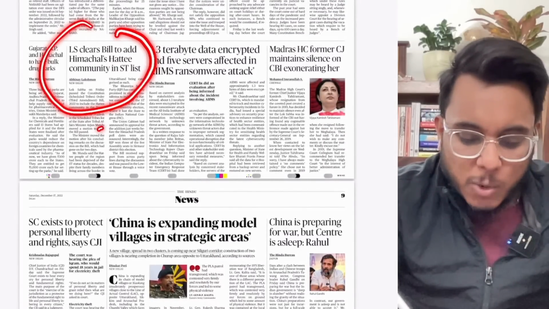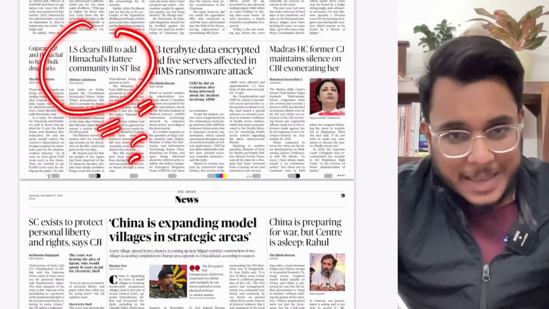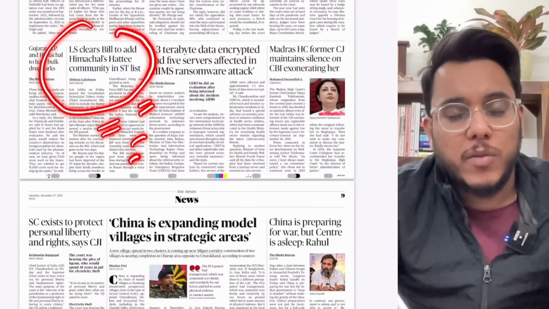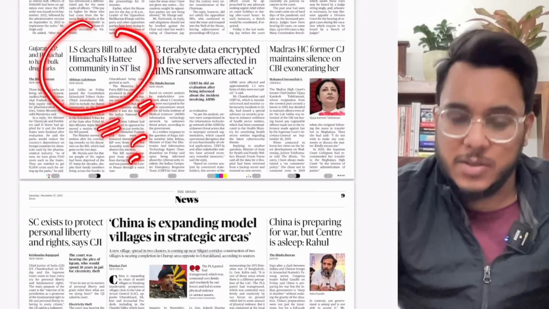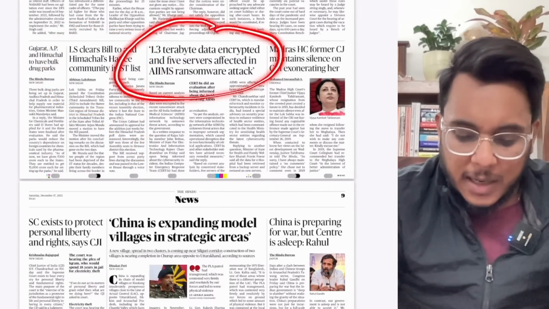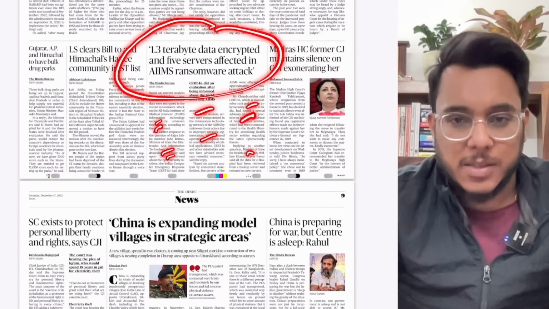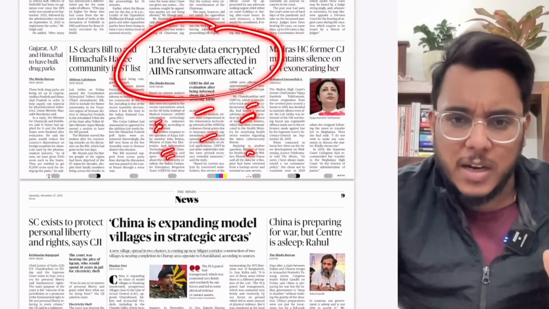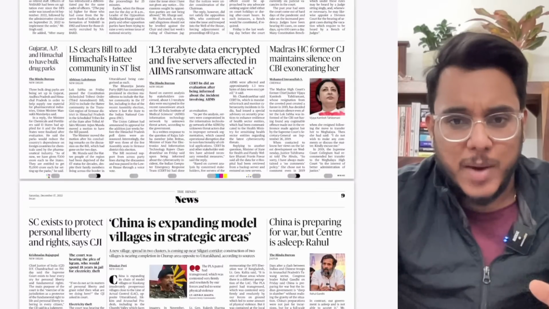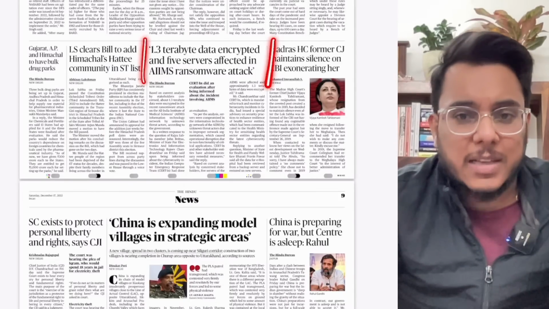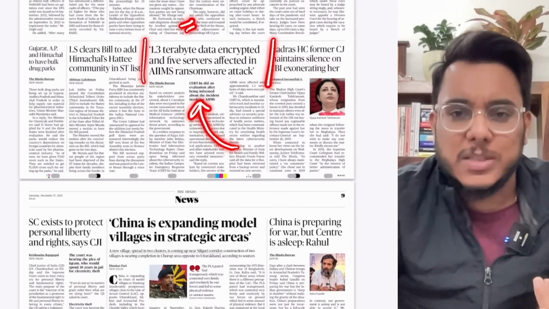Lok Sabha clears bill to add Himachal Hatti community in the ST list. So guys, a few days back we discussed this particular article that 4 of the tribals will be added. So Hatti community has been added into the ST list. Fine. 1.3 terabyte data encrypted and 5 servers affected in AIIMS ransomware attack. If you're following news analysis regularly, we have seen in detail this ransomware attack that was made on AIIMS, and now to safeguard the data it is being encrypted. Okay, so this much data is encrypted.